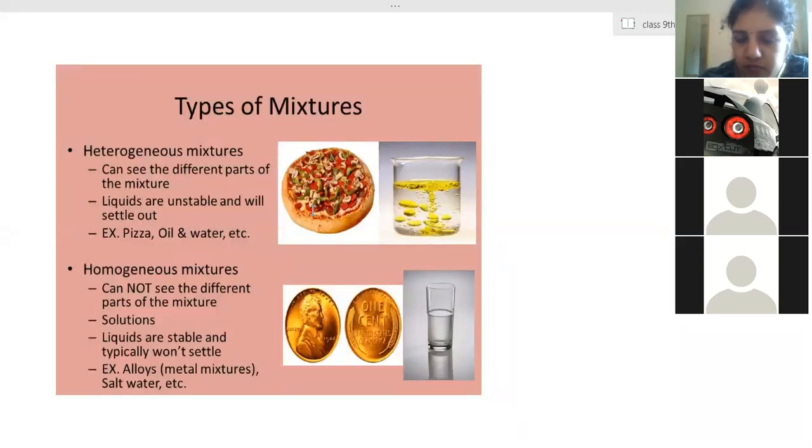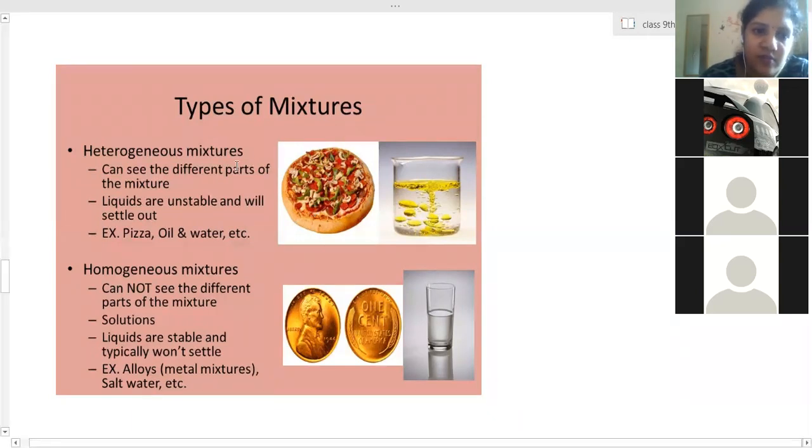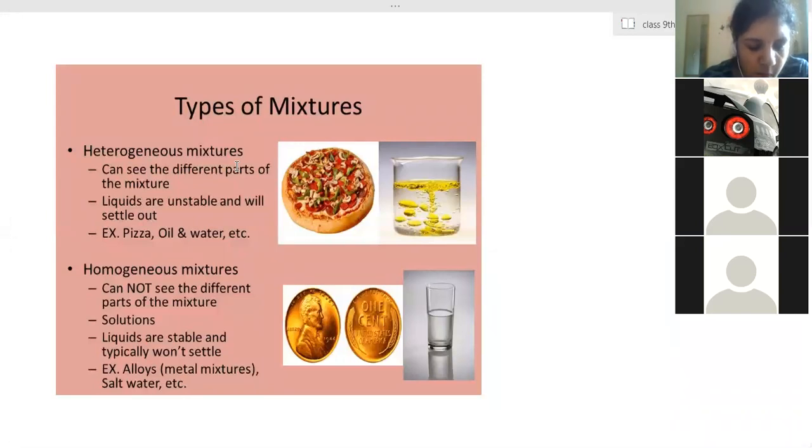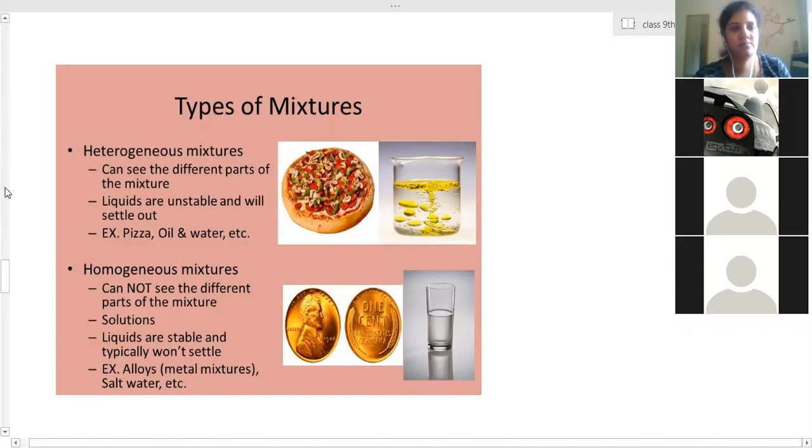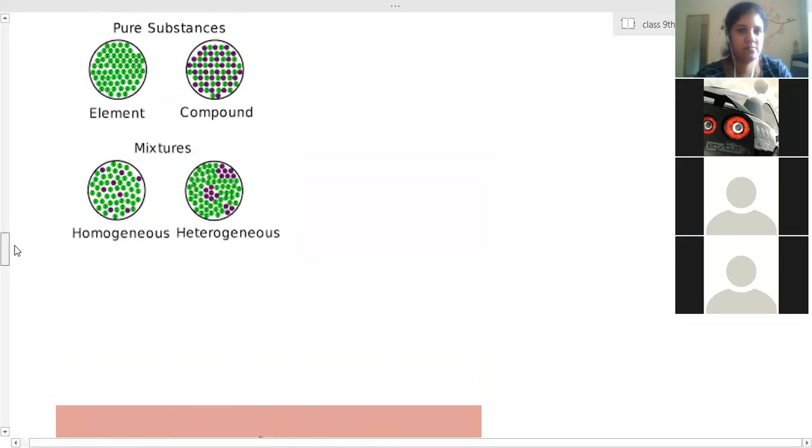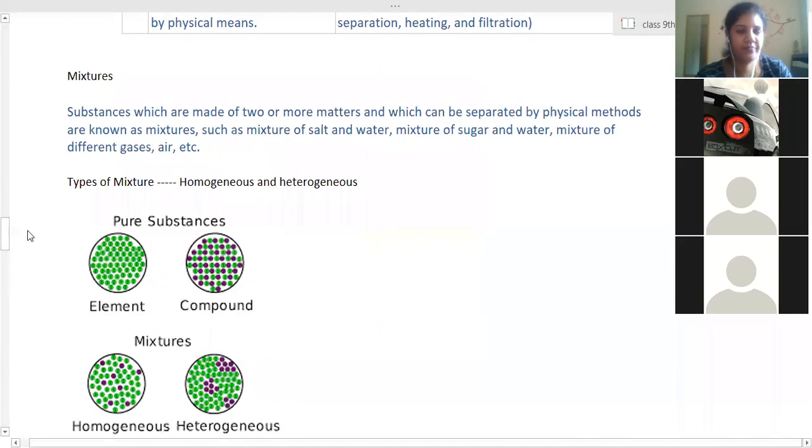Is it clear? Yes, ma'am. Then write down types of mixtures: heterogeneous and homogeneous mixtures. Ma'am, can you please scroll up a bit? I wanted to see the mixtures part. Yes, ma'am. Thank you. Write the definition of mixture.